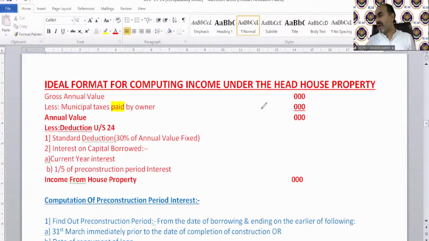Fine. So I have taken all the queries till now. We are going for a short break of 10 minutes. And when we resume, we will continue the calculation of current year interest and pre-construction period interest. Once we complete the current year interest and pre-construction period interest concept, we'll move on to our 7 different cases. And these are very, very interesting.